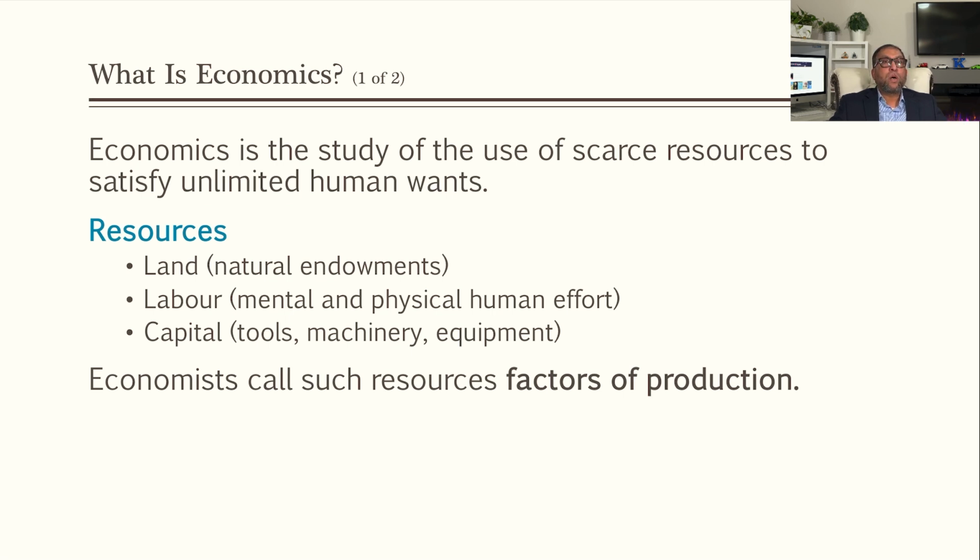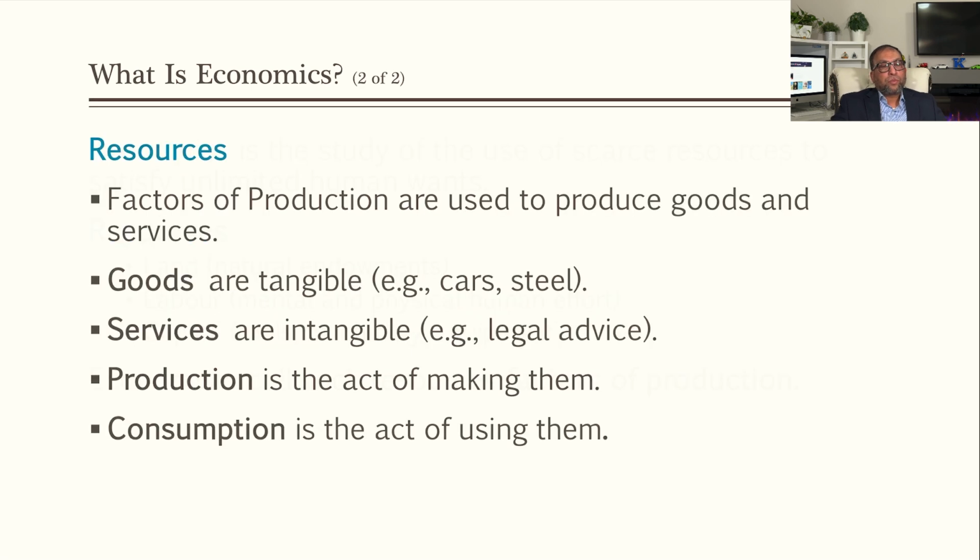And who combines these factors? Entrepreneurs. So the entrepreneur is the fourth factor of production we define in economics. So land, labor, capital, and entrepreneurship. Entrepreneurship is a skill set, or a capability, to use land, labor, and capital in such a way that they can make profit out of it.